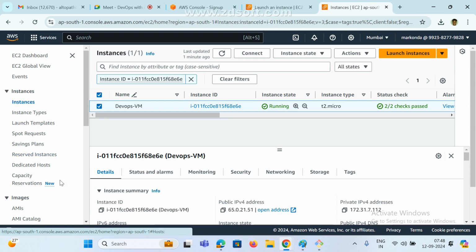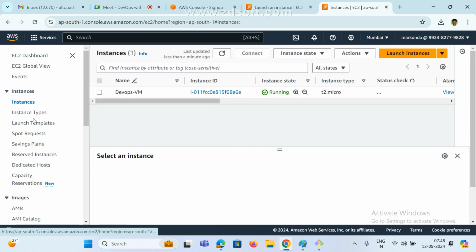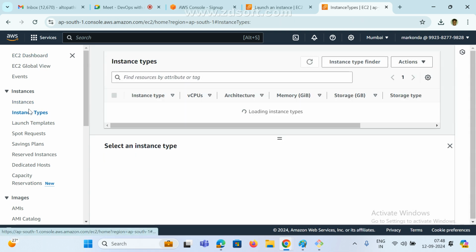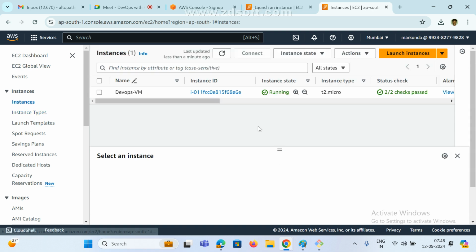Yes, shut down, right? But here, select your instance. Don't forget, whatever you practice in AWS, please remember, afterwards we need to shut down your machine, or else hours are wasted.